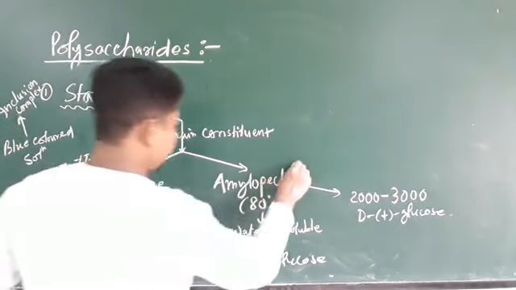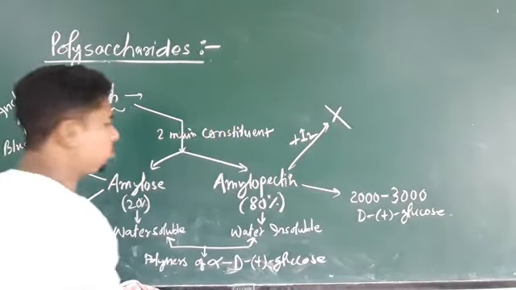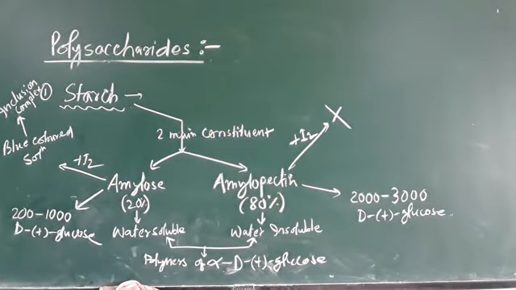But amylopectin does not react with iodine. It does not form any blue color. So this is all about the starch, the amylose and amylopectin.